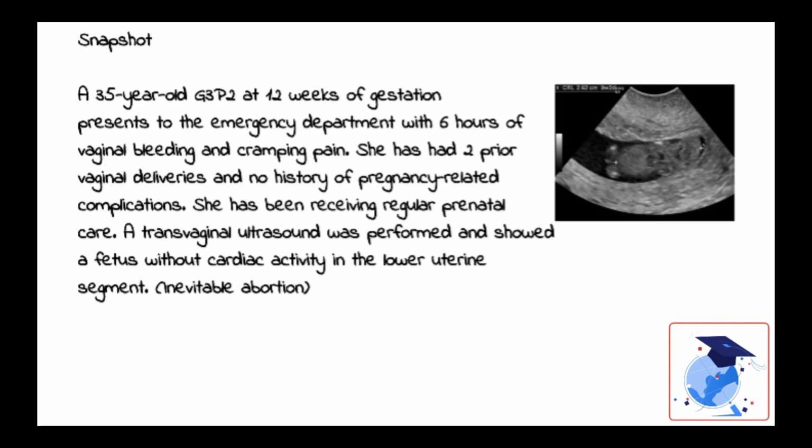A 35-year-old G3P2 at 12 weeks of gestation presents to the emergency department with 6 hours of vaginal bleeding and cramping pain. She has had 2 prior vaginal deliveries and no history of pregnancy-related complications. She has been receiving regular prenatal care. A transvaginal ultrasound was performed and showed a fetus without cardiac activity in the lower uterine segment. This is a case of inevitable abortion.